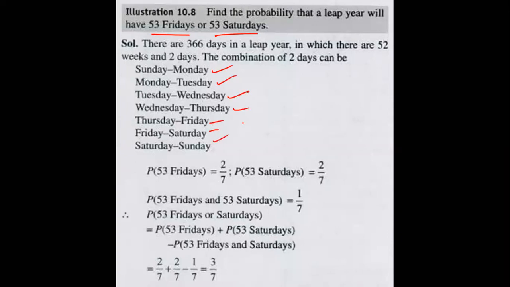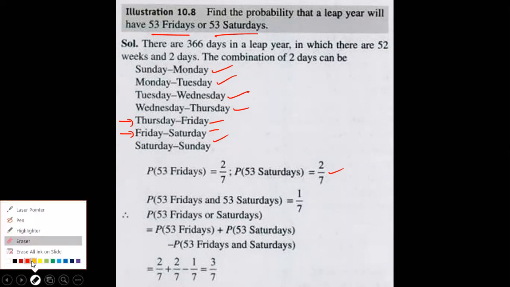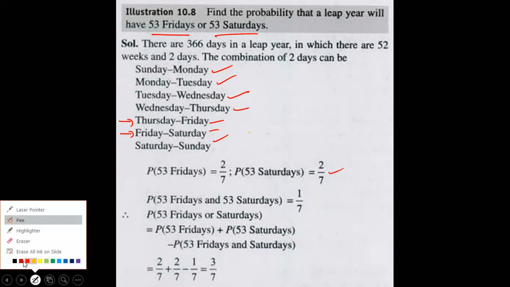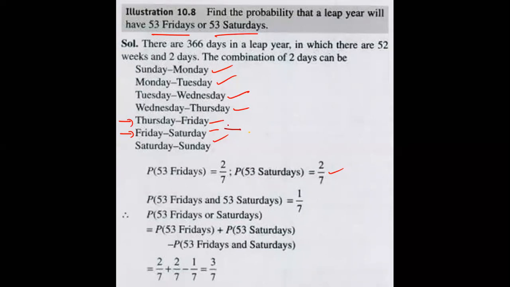So the probability of getting 53 Fridays is 2 by 7, and 53 Saturdays is 2 by 7. Friday means this case. Saturday means this one, this one.